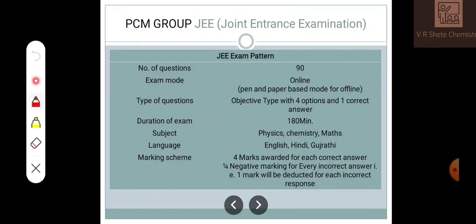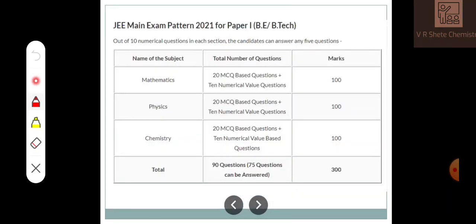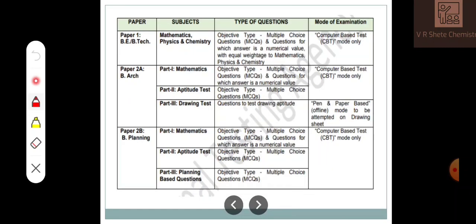Then, we already discussed the JEE exam pattern with 90 questions, so we will not waste our time with this one. JEE Main Paper 1 is for 3 hours, 30 questions, for BE/BTech students, and those interested in B Architecture will go for Paper 2. So that is the Paper 1 and Paper 2 marking scheme and the mode of exam.